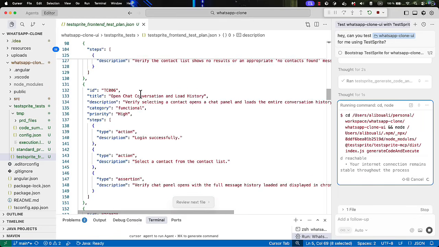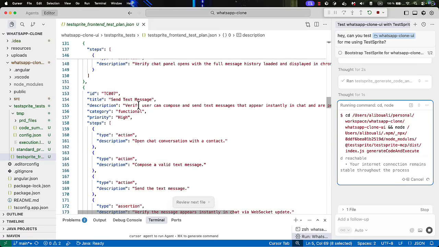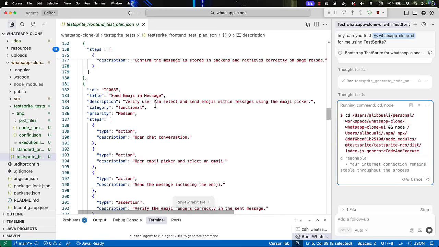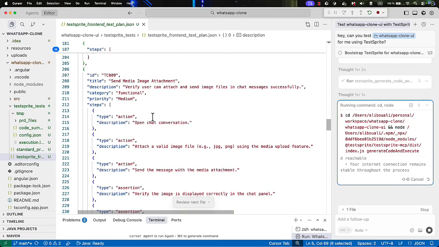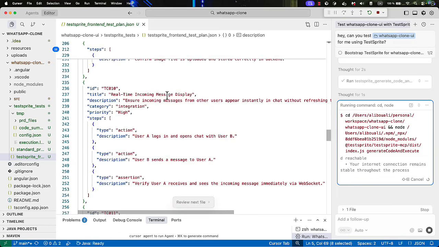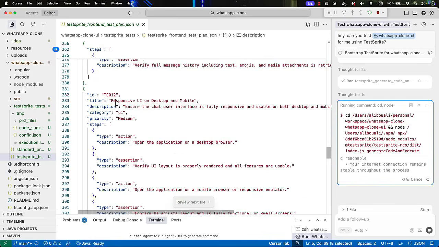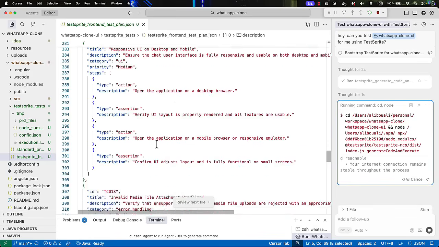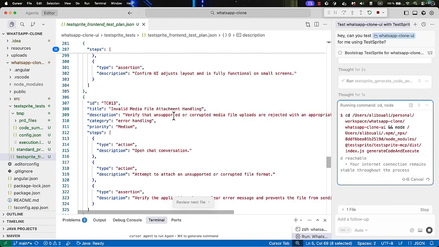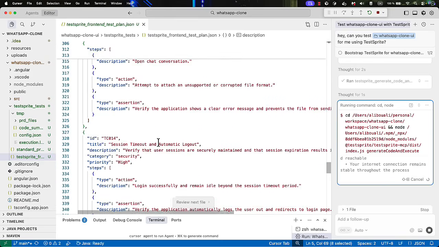We have also open chat conversation and load history, send text message, send emoji, send media image attachment, real-time incoming message display, chat history persistence and retrieval, responsive UI desktop and mobile. We have invalid media file attachment handling. And then we have several more of them.